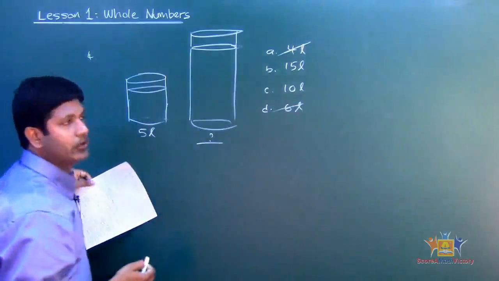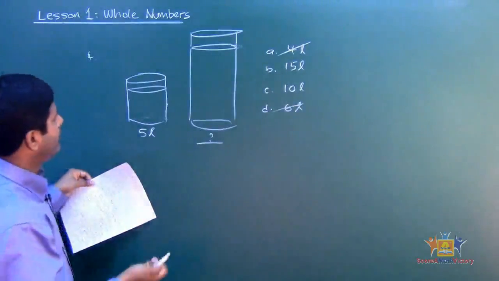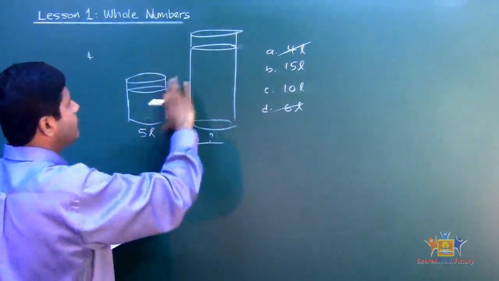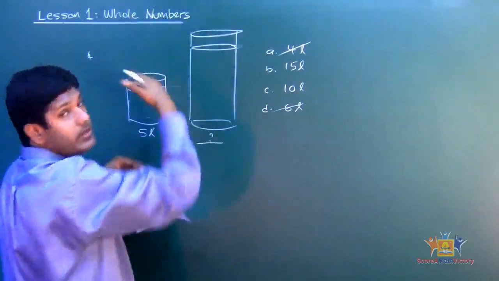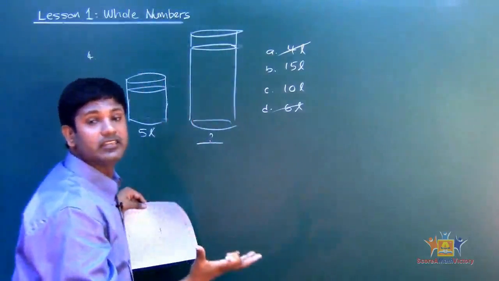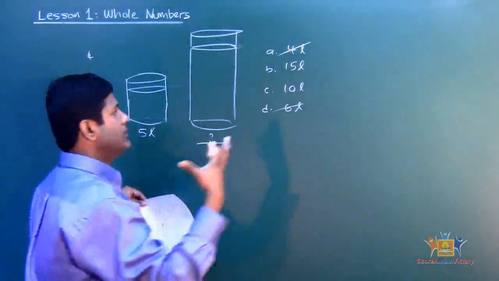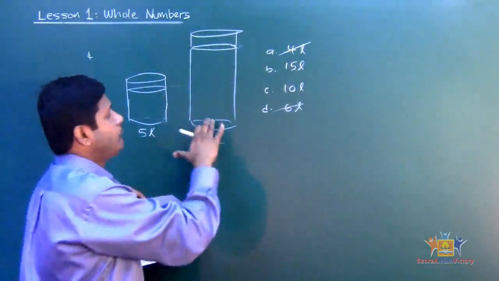Cannot be 6. Could it be 10 or 15? Well, let's look at it, all right? Looks like it's more double than a triple. And you can know that a triple means it's going to be really high. So, see that? That's what estimate's all about. You're trying to narrow down what the volume could possibly be.